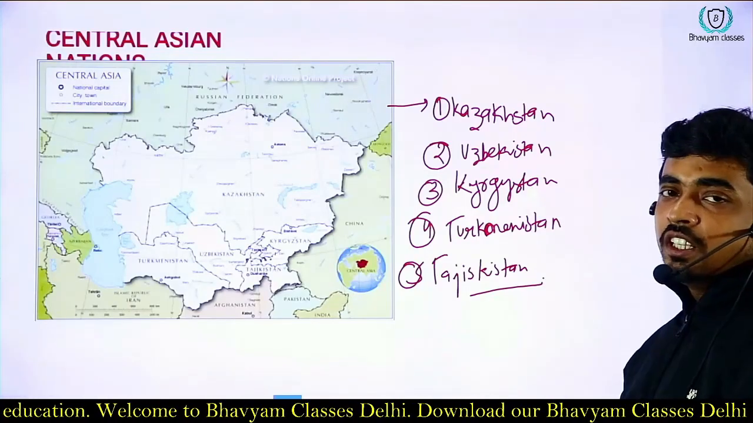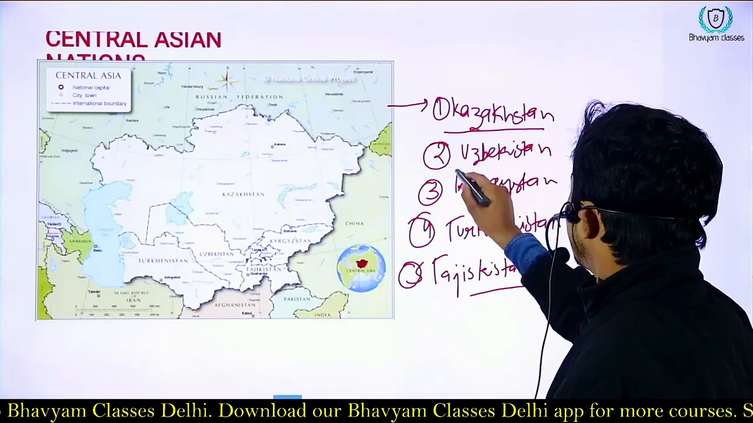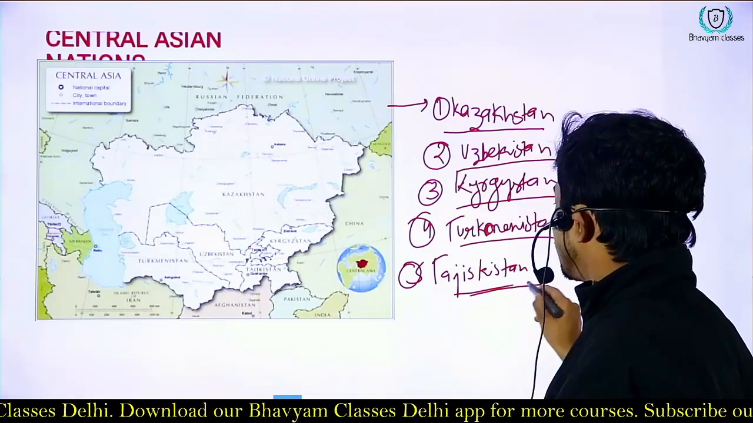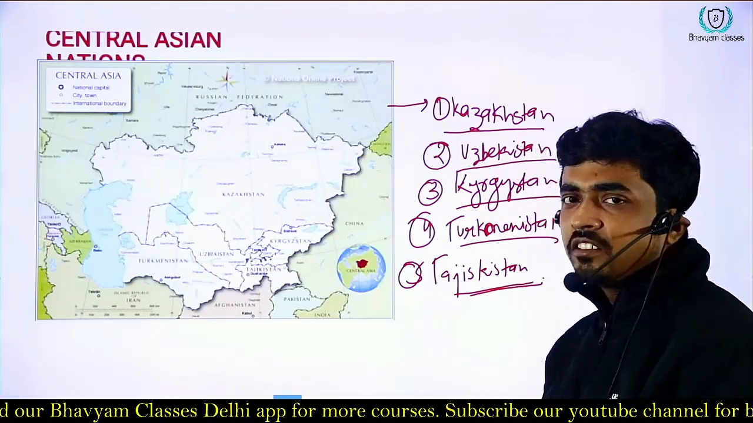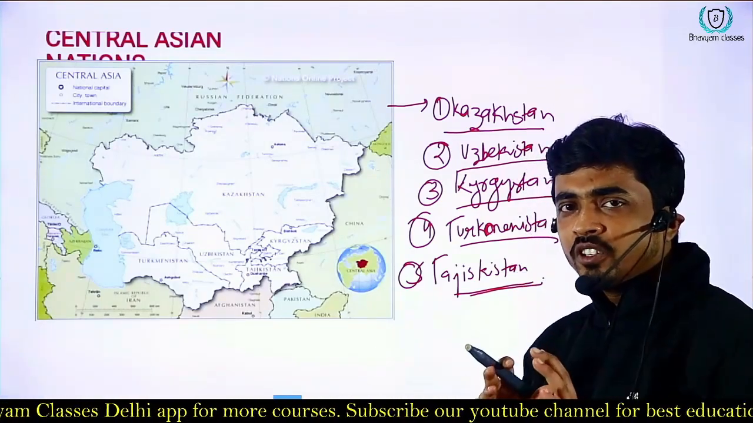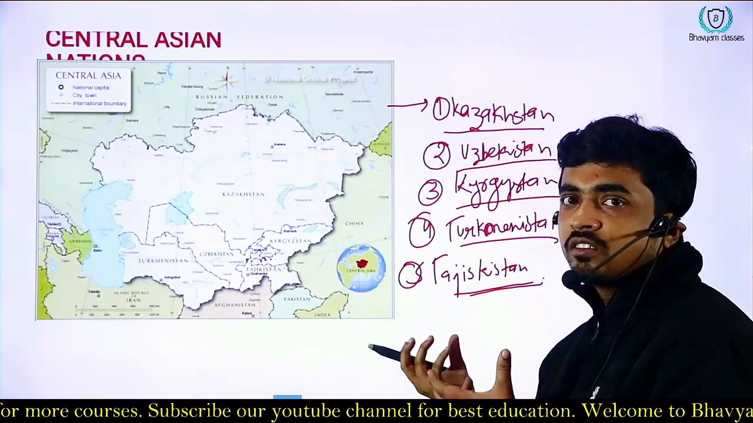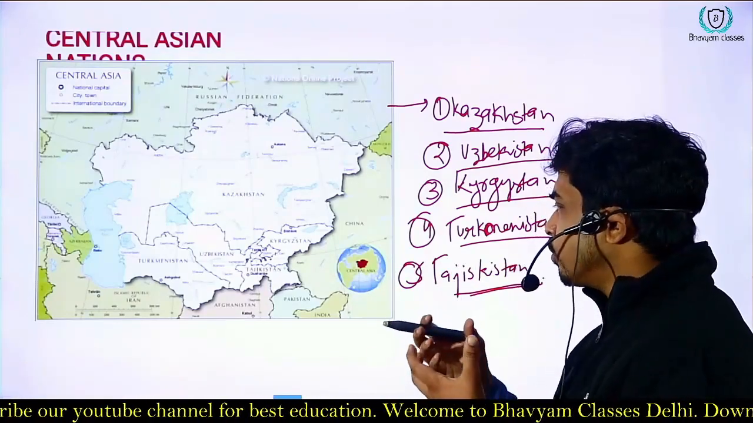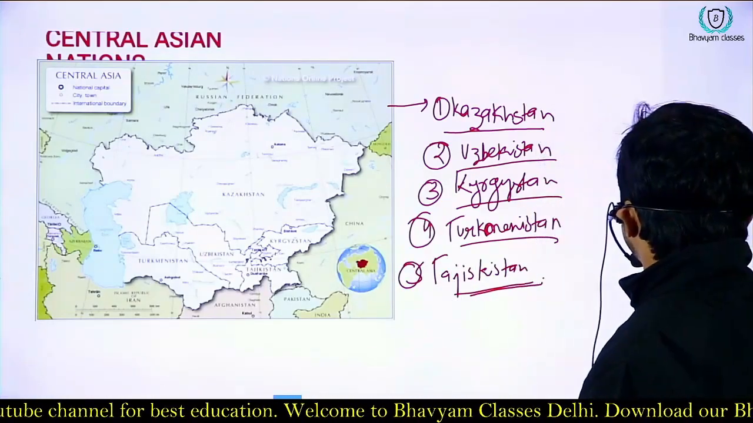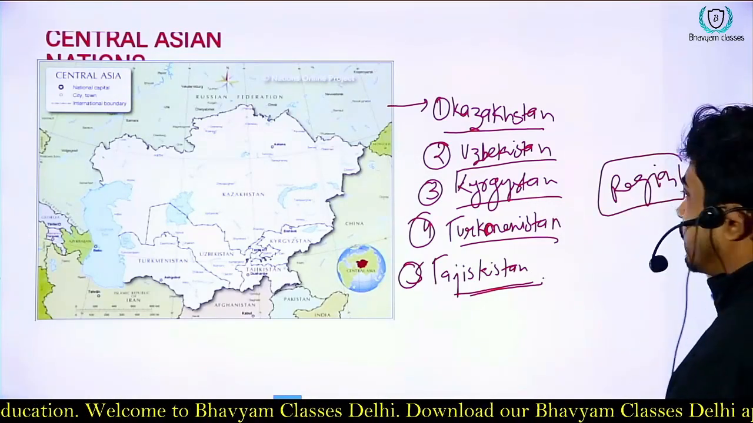That was all about the emergence of new nations. Totally 15 emerged, but these are the important ones: these 5 and the last 3, plus Russia. These 9-10 nations are important for the exam. It could be asked who was part of which region. So the Baltic region and the Central Asian region.